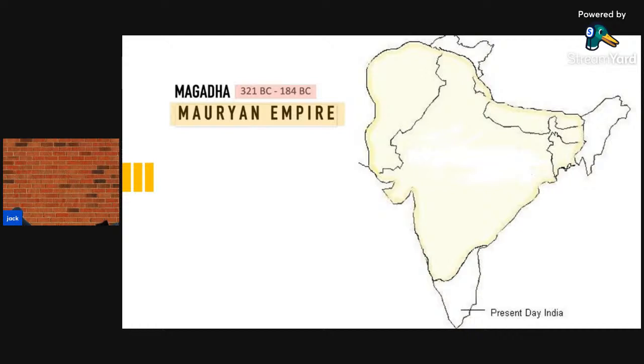As we all know, the capital of the Mauryan Empire was Patliputra. It was somewhere near today's Patna, and this is where the central administration of the Mauryan Empire worked. In the central administration, the most important person, who is above all, is the king.